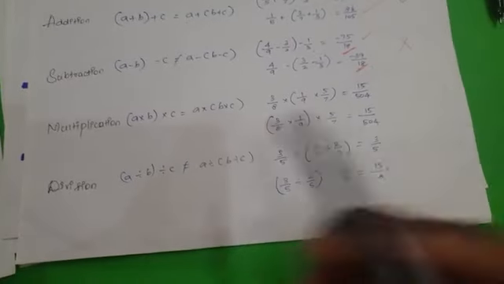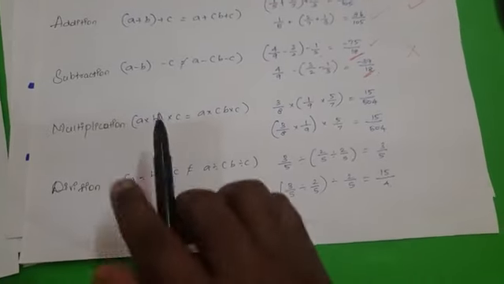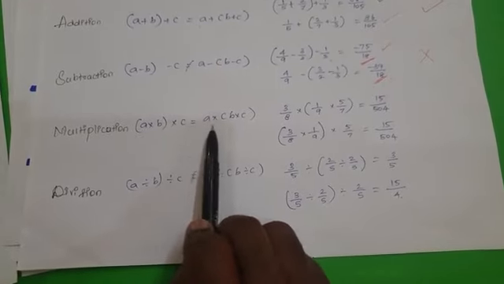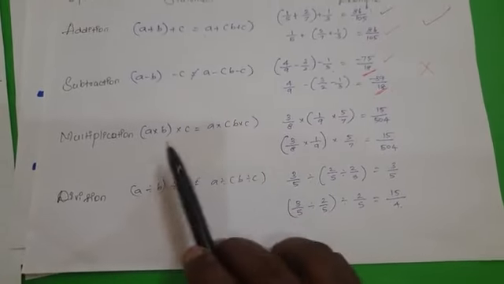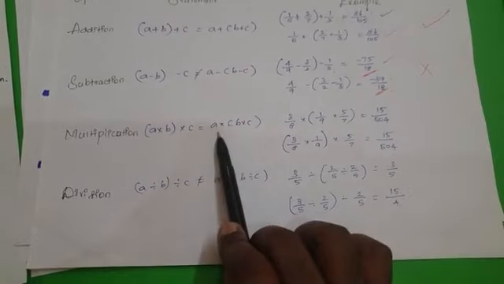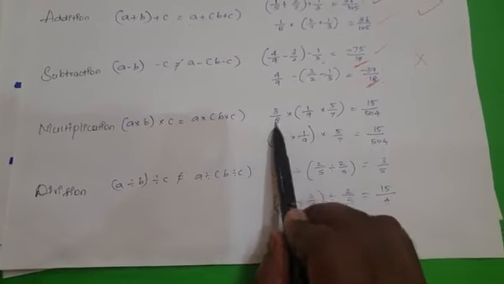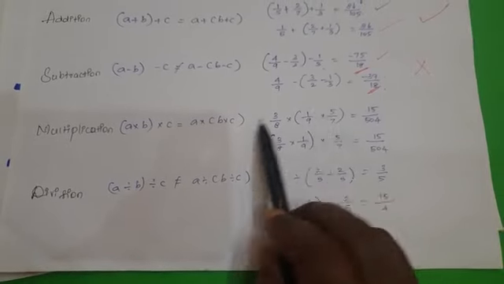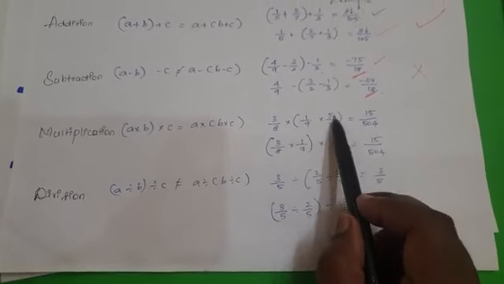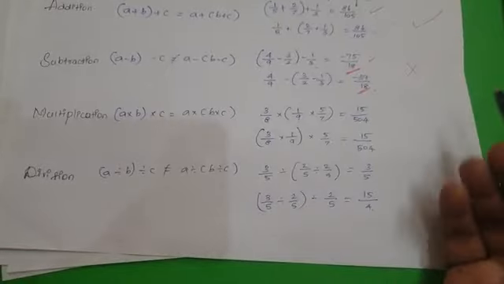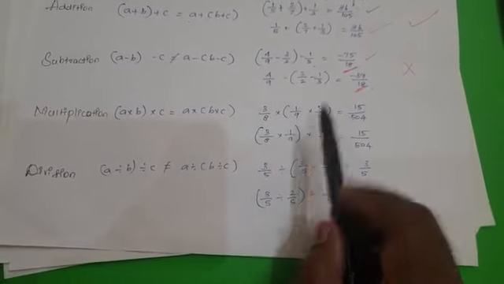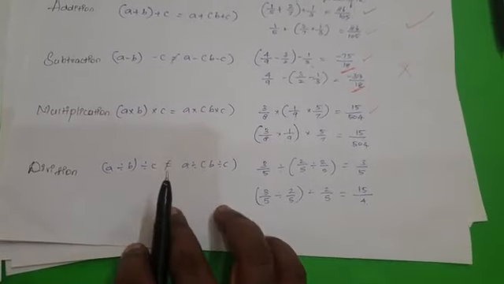Now you can come to the next one, multiplication. (a into b) into c is equal to a into (b into c). This will be satisfied, as per the rule we know. So 3 by 8 into 1 by 9 into 5 by 7. If you solve it, the bracket is very simple for us, because product of the numbers means product of numerators by product of denominators. You will get the answer 15 by 504.